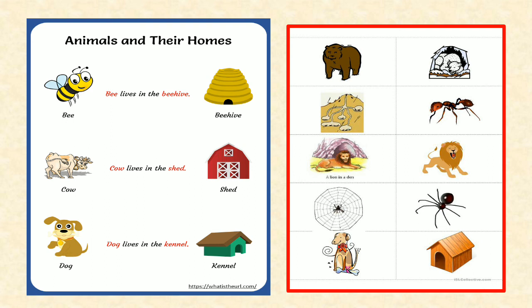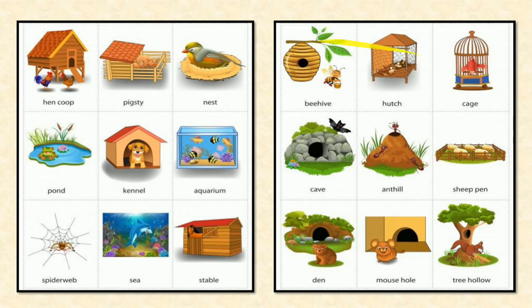Then an ant lives in an anthill. Next, here also we can see some birds and animals photographs. A hen lives in a coop, a pig lives in a pigsty, birds live in a nest.